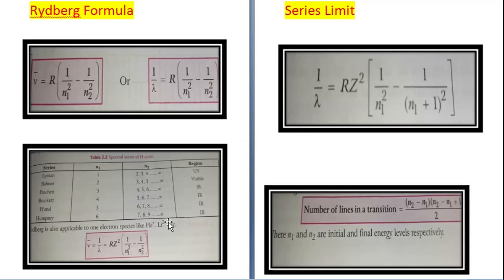And the last is the Humphreys series. n1 value is 6, n2 is 7, 8, 9 to infinity, and the region is the infrared region.